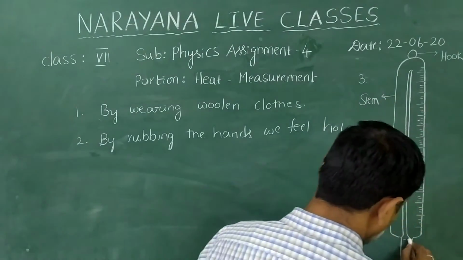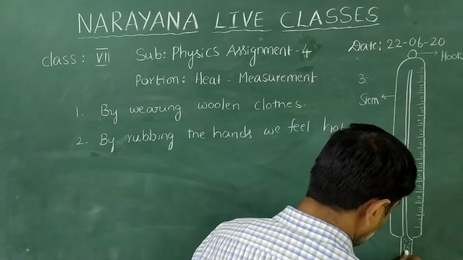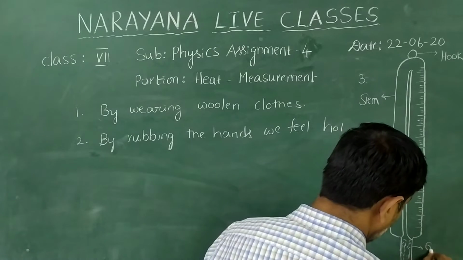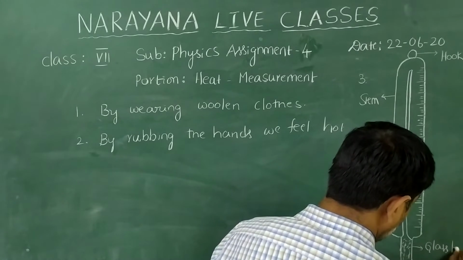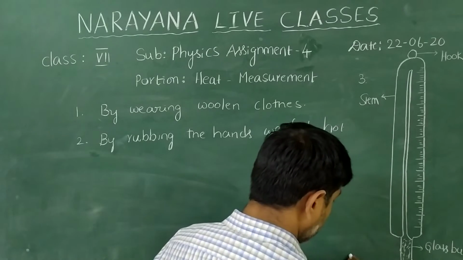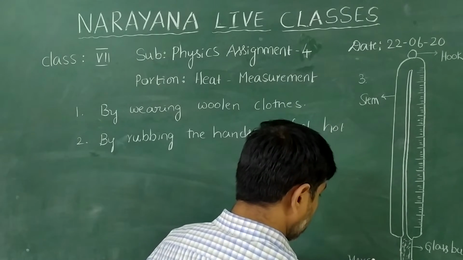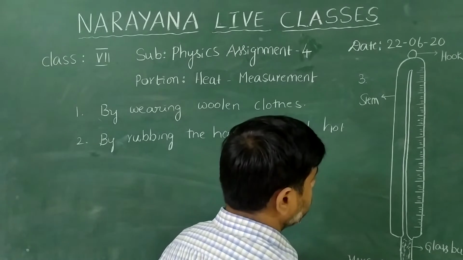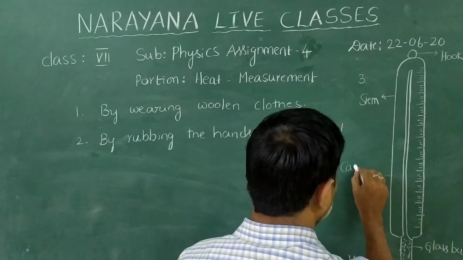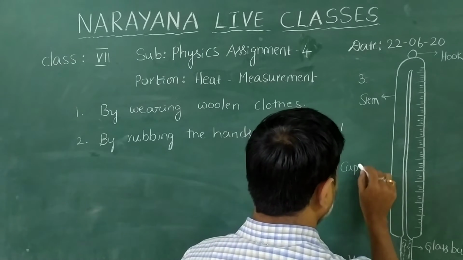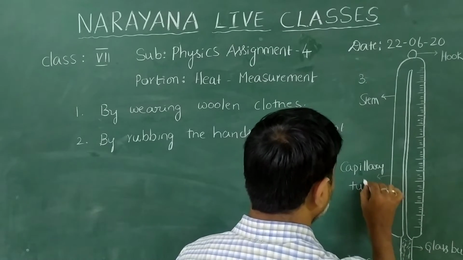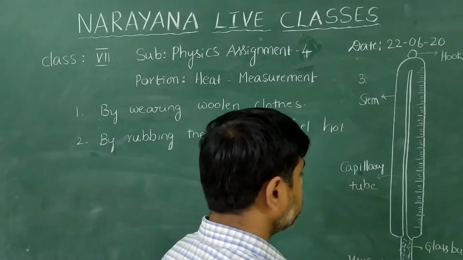This is the glass bulb filled with mercury, and this is a capillary tube, which means a very thin tube.